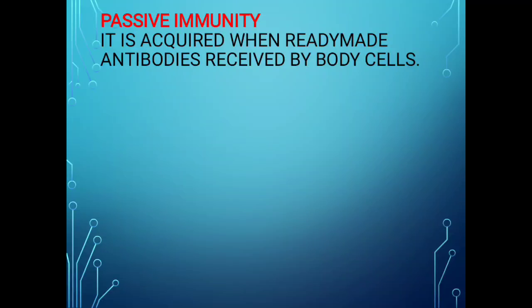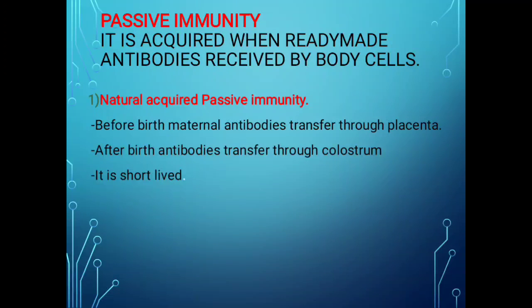This passive type of immunity is also again classified into two types: natural acquired passive immunity and artificially acquired passive immunity. First, we will discuss the natural acquired passive immunity.